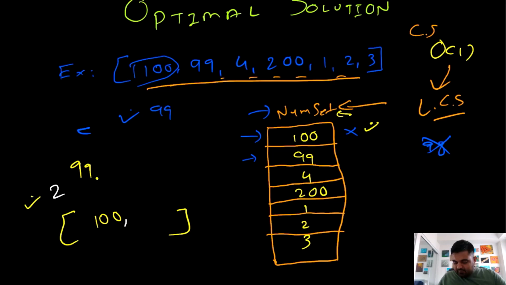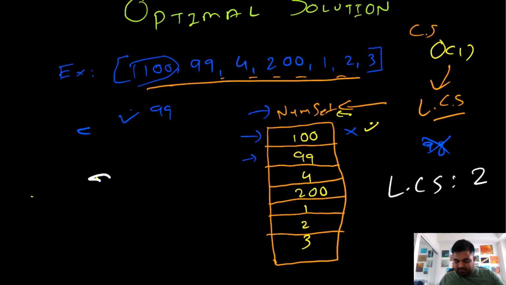Now again we try to see whether we can find 101. 101 does not exist, which means we break out of here, and the longest consecutive subsequence we have found up until this point is of length 2. Again we are going to repeat the same process.